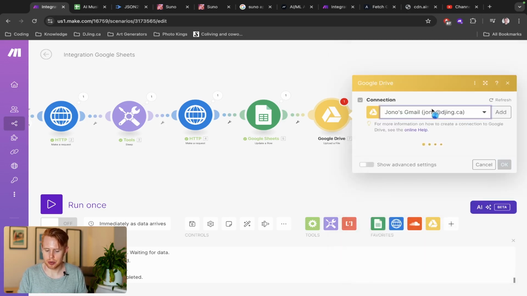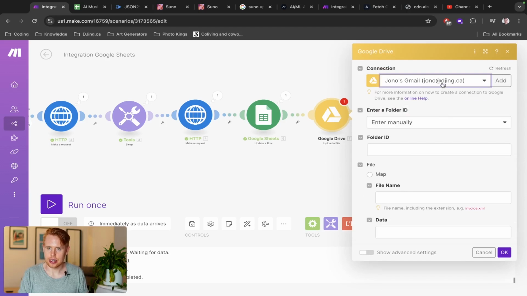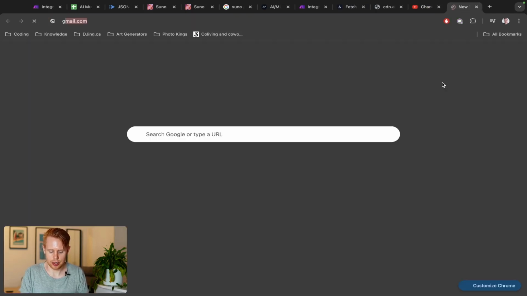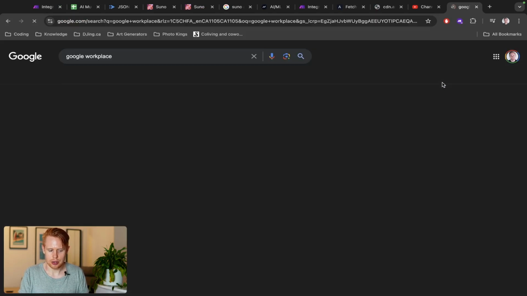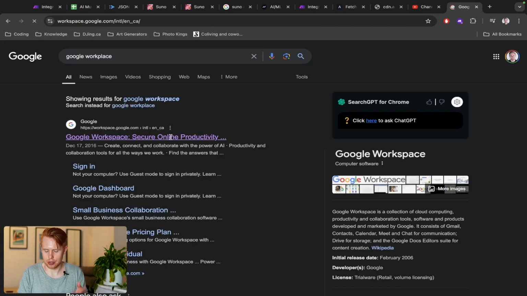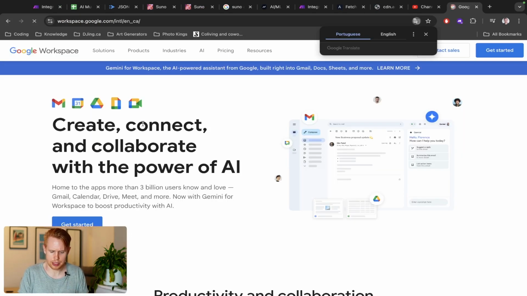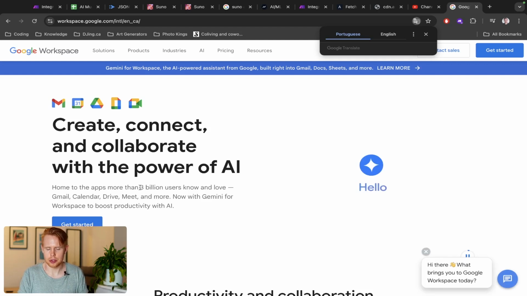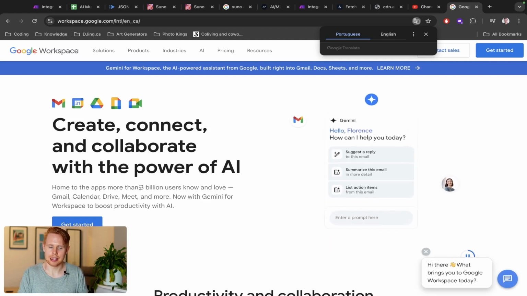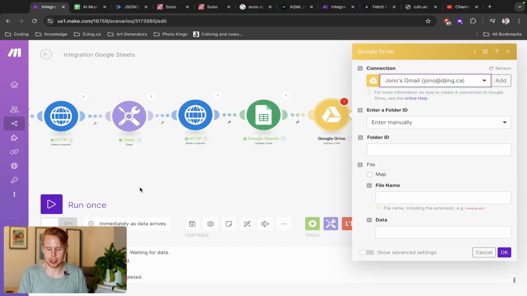Just make sure to select the one you want. In this case, you cannot use a Gmail account. You actually have to use a business suite account. So if you go to Google Workspace, you can sign up for, sorry, not for free, but I think it's like $7 a month. They will force you into a $29 a month plan. Just make sure to unsubscribe, cancel, and then resubscribe for $7 a month, and you'll get a trial again.